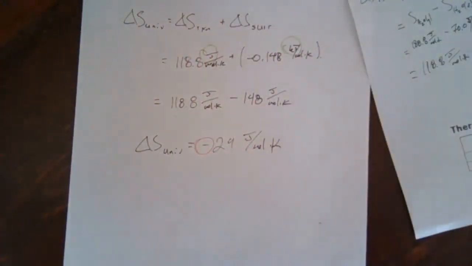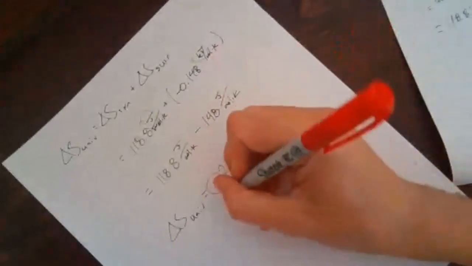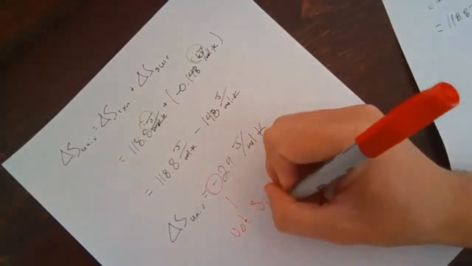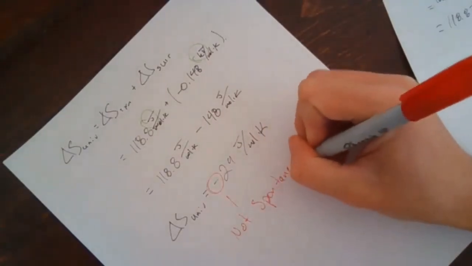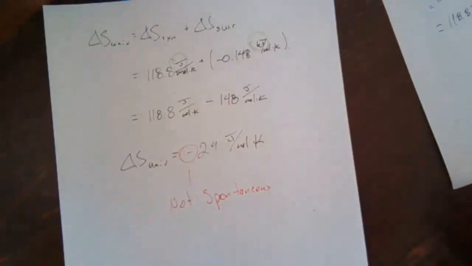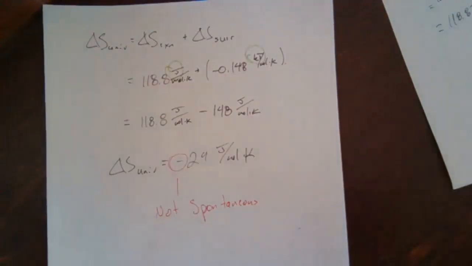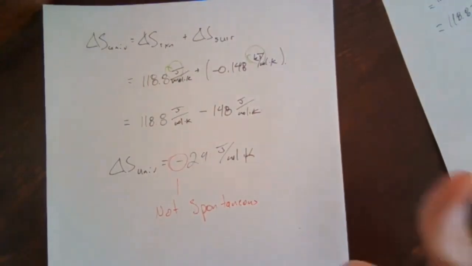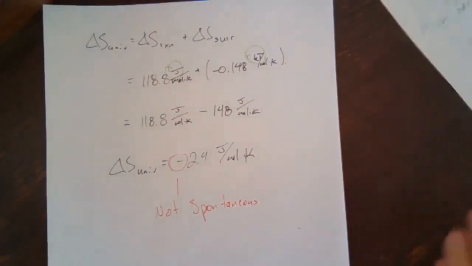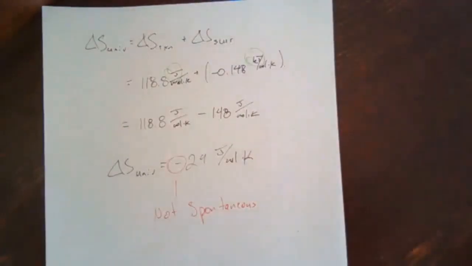That's a negative number. You're implying that the boiling of water at 25 degrees Celsius would lead to a decrease in the entropy of the universe, and that is impossible. What that means is that this process does not happen. This is not spontaneous. Water does not just start boiling at 25 degrees Celsius, which is consistent with our experiences. So we can use the second law of thermodynamics. We have confirmed what we already knew was true, which is good. We got the answer that we expected from the jump. Not spontaneous is a no.